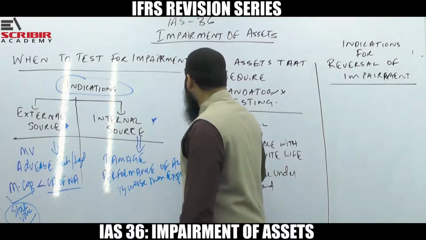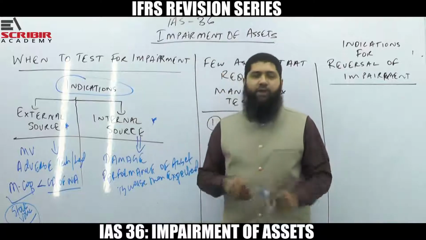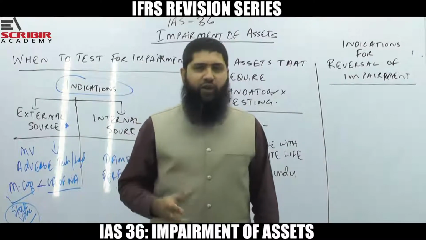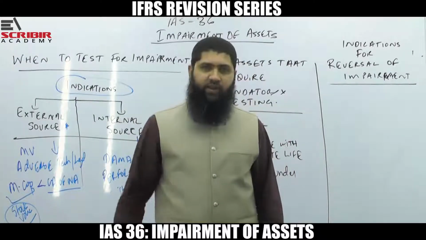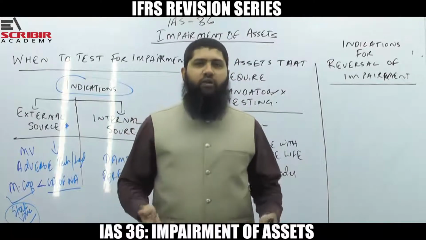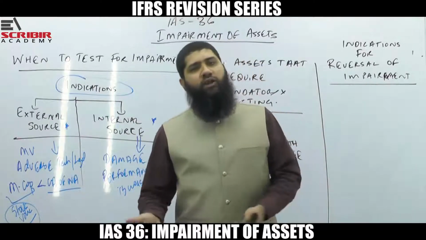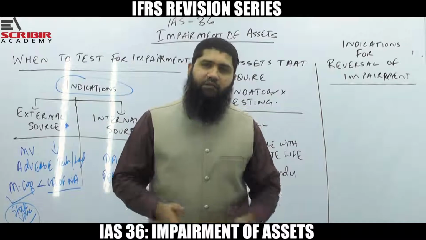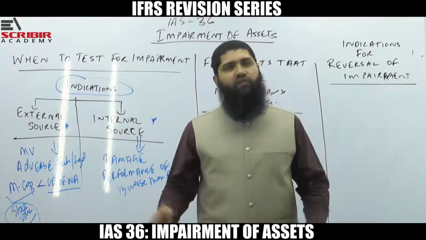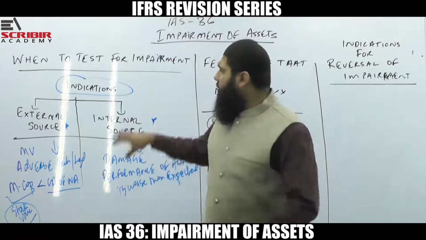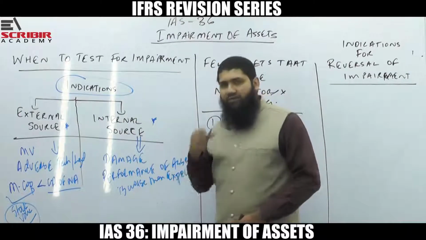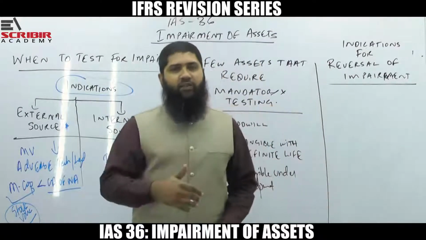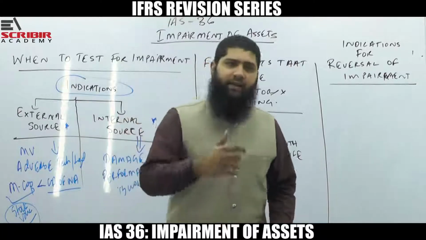Now, what do you mean by the performance of the asset being worse than expected? Try to understand that. Assume that you bought a machine and you were told that this machine is going to produce 100 units in 1 hour's time. When you actually started utilizing the machine, you realize that the output is only 70 units. So we paid the money for 100 units per hour, but we are getting 70 units per hour. That means the machine is not going to be worth what it was. And there could be other indications also. So again, to have a quick recall, when do we test an asset for impairment? Whenever there are indications, and the indications could be from the external source or from the internal source.